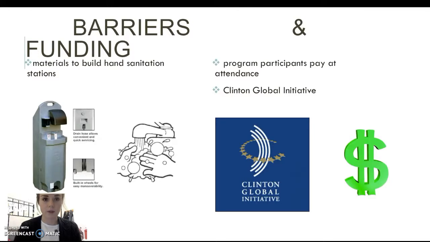To be able to fund our program, our intervention plan had the idea of having the target population contribute to the program. We want the individuals to pay a small service fee when they attend the class, providing details and education on how to prevent cross-contamination and for personal hygiene.